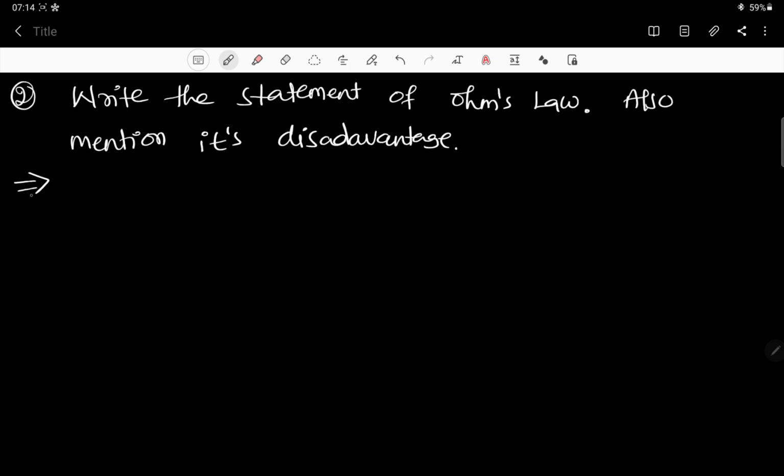So what is this? Ohm's law, everybody knows about a statement of Ohm's law, right? What is a statement? Please tell me.